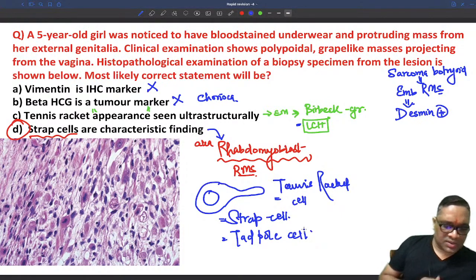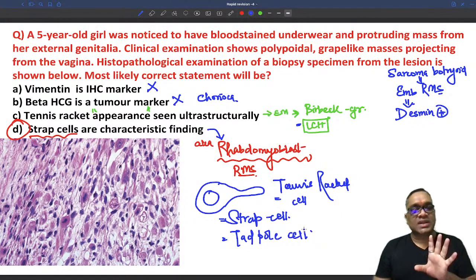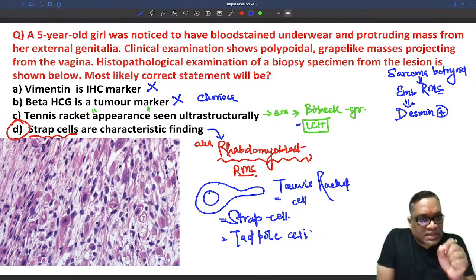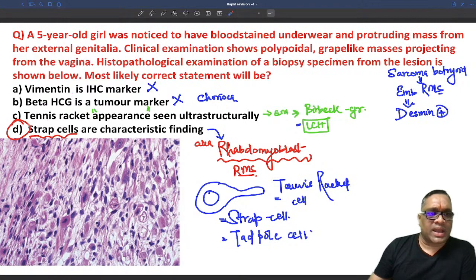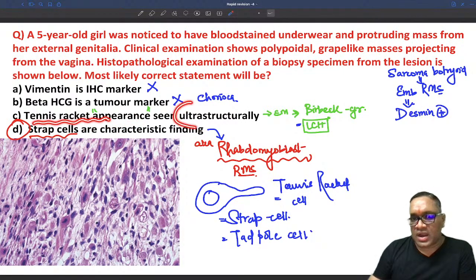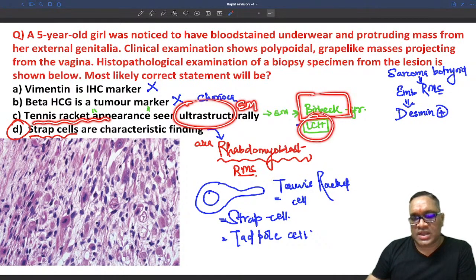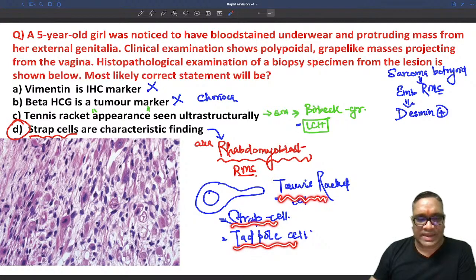So now you understood. This kind of mistake, choosing the answer tennis racket appearance, is a lesson that you should read each and every line very carefully during the exam, because this is a silly mistake. You know it. I know that those who have given this answer know very well that it is for the Birbeck granule, but probably in a hurry they missed this line. So tennis racket appearance and ultrastructurally means electron microscopically. So this is the Birbeck granule seen in Langerhans cell histiocytosis. Strap cells are the rhabdomyoblasts, which are also called strap cells, tadpole cells, or tennis racket cells.